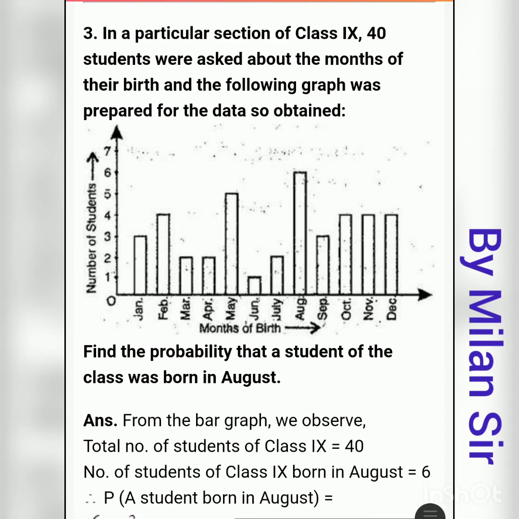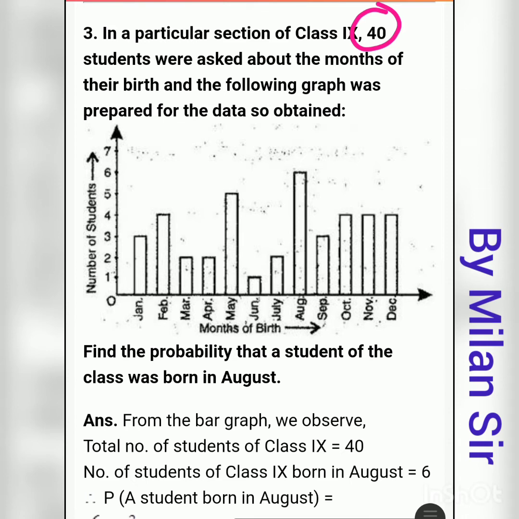Total outcomes is 40, because there are 40 students in standard 9. It is already mentioned in the question that there are 40 students in the class, so our total outcomes becomes 40.